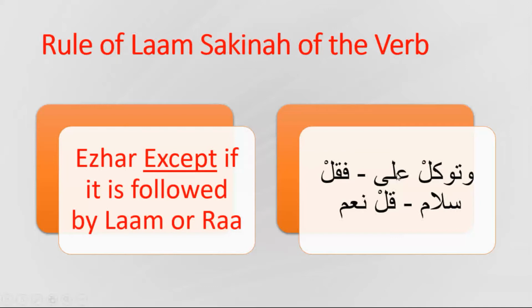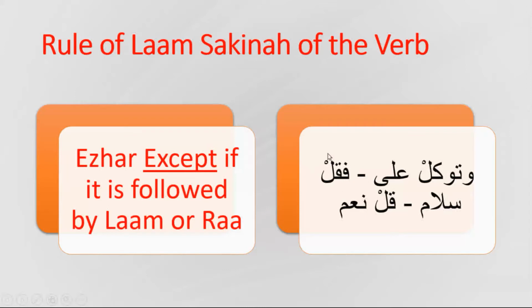Here, وتوكل, tawakkal is a verb of amr, and Laam Sakinah is at the end of the word. Here it is followed by ain, so it is izhar. Izhar means that you pronounce it and you will see the sign of sukoon on top of it.